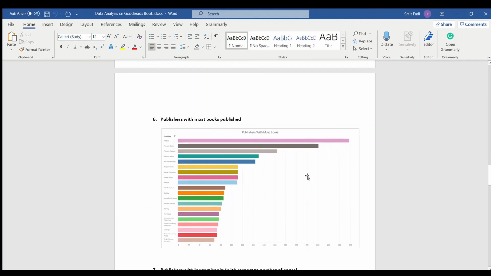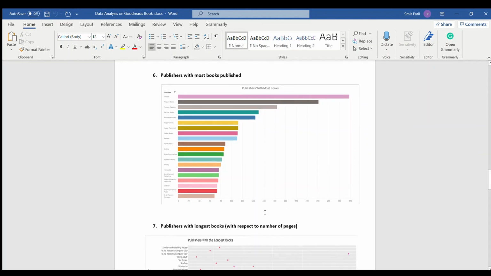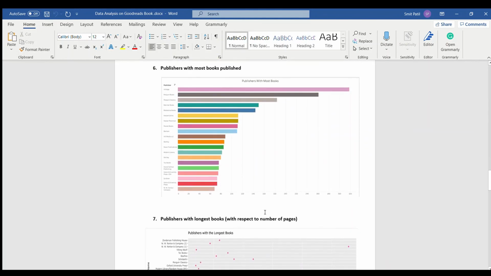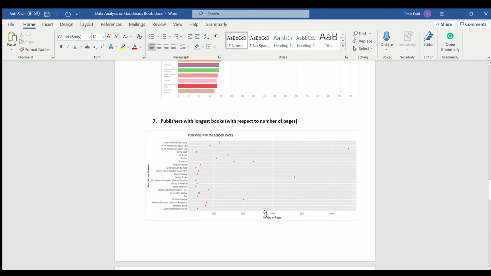This shows which publishers published the most books over here. The next visualization shown here is publisher with the longest books. I mean, with respect to the number of pages, which publication house has produced the longest books.